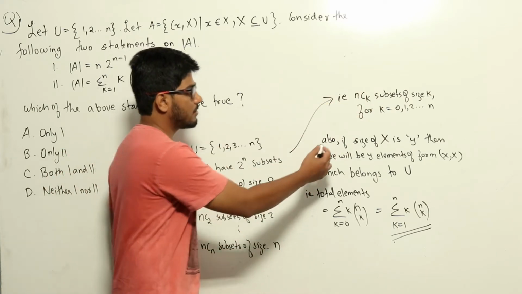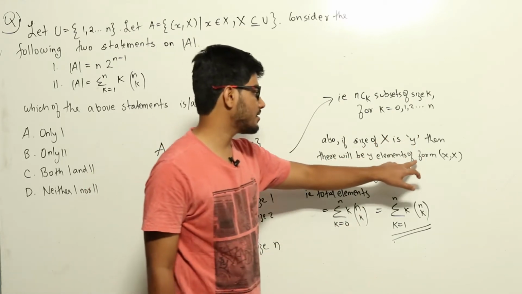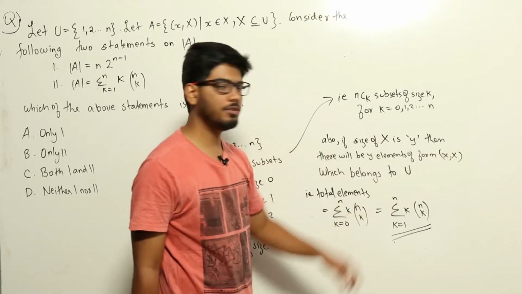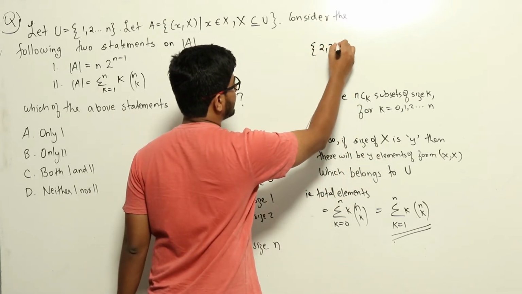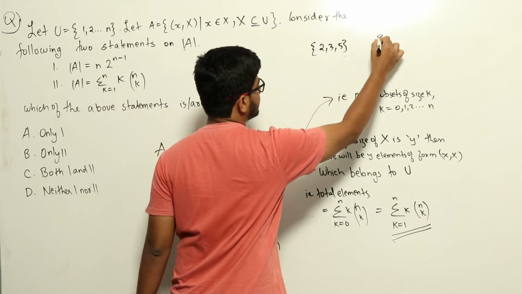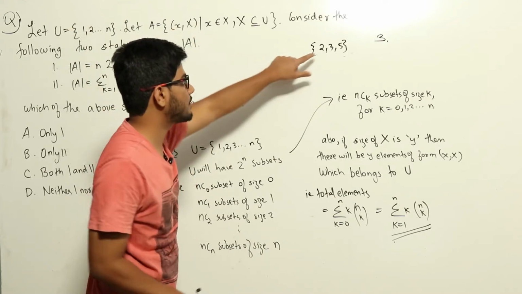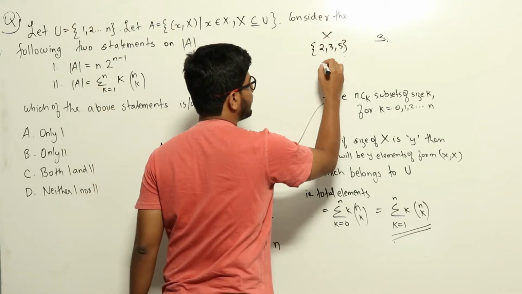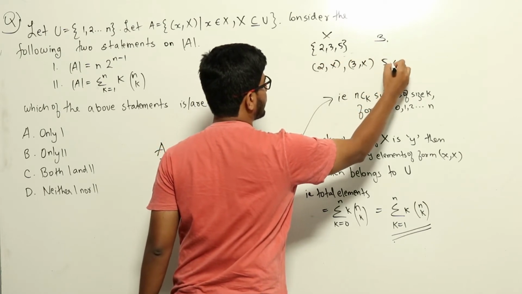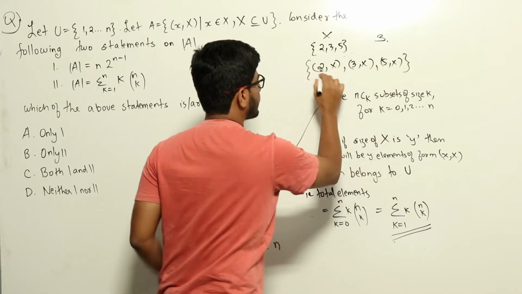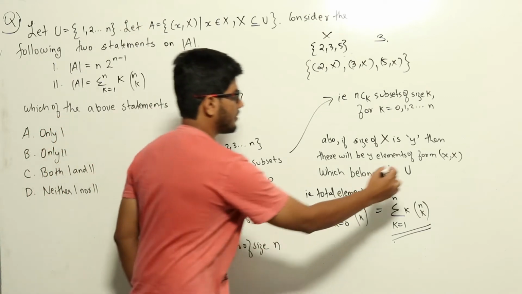Also, if the size of the set X is y, imagine, then there will be y elements of the form (x, X) which will belong to A. What I said here is that, let us say X is this set {2, 3, 5}. Now the size of X is 3, which means there will be 3 elements which will belong to the set A based on this X. This is X, so there will be (2, X), (3, X) and (5, X). These 3 are the elements which belong to A.